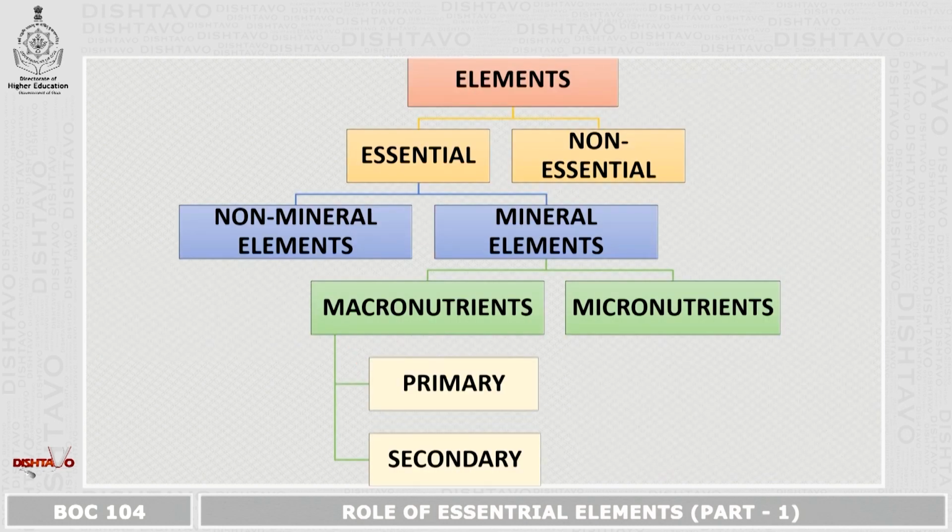Now, this is a table, a flow chart, which sums up what we have discussed before. The elements are divided into two, essential and non-essential. Under essential, we have non-mineral elements and mineral elements. Under mineral elements, we have macronutrients and micronutrients. And under macronutrients, we have primary and secondary macronutrients.